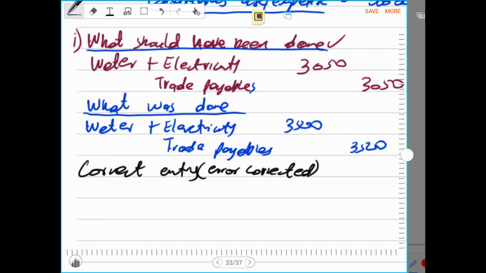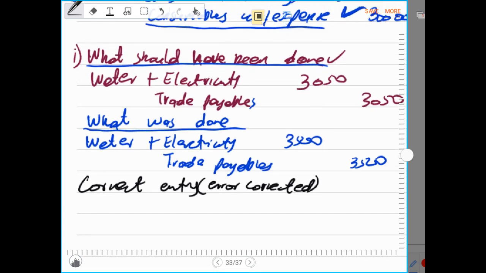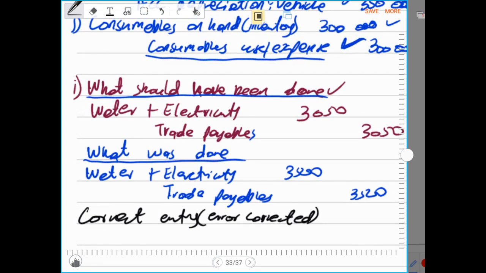Now, how do we correct the error? They have overstated the water and electricity and together with the trade payables, because they recorded 3,500. This is what they have done.